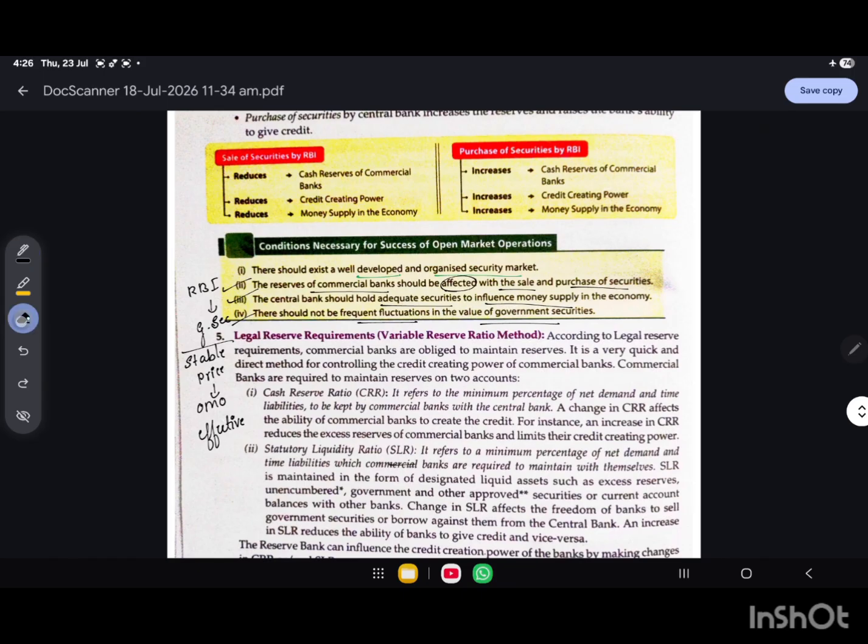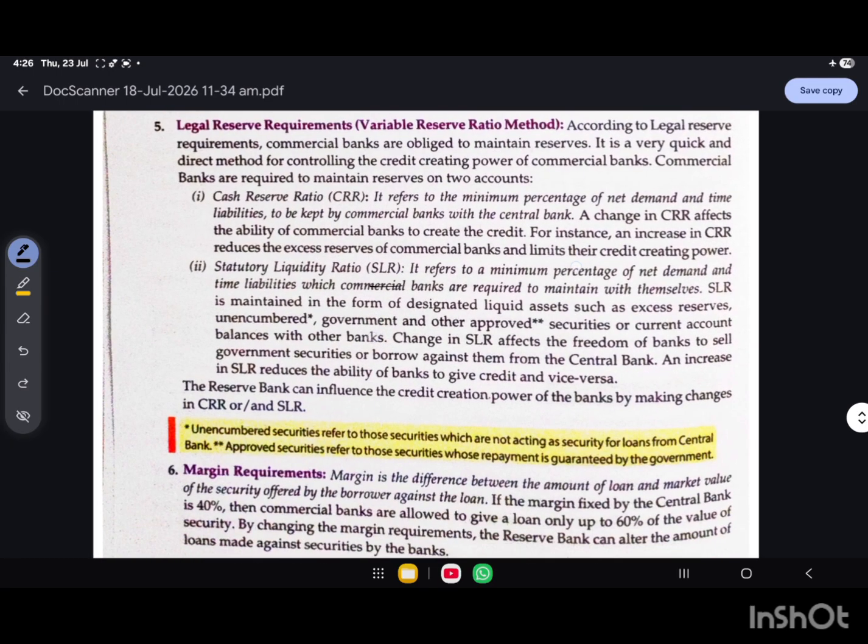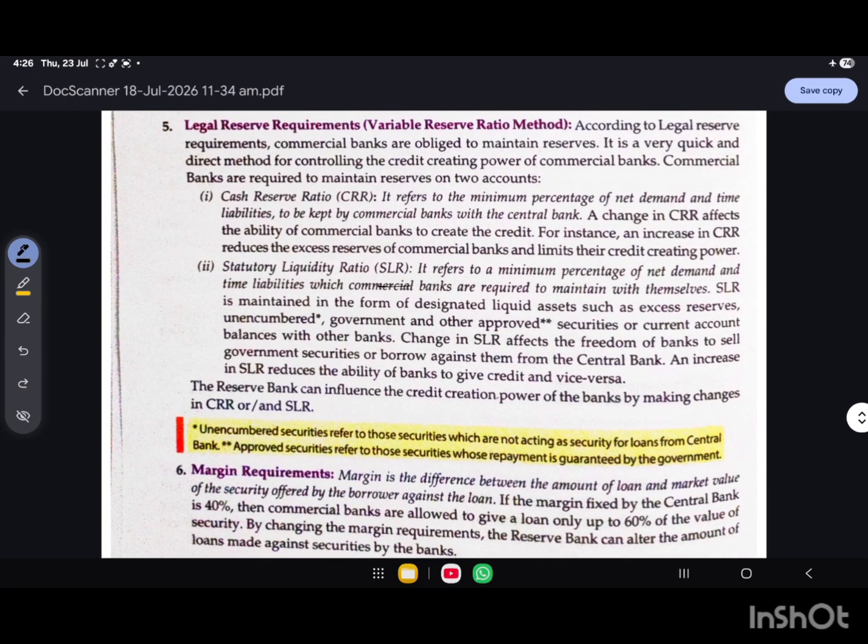Okay, so I hope you understood what this open market operation is, what the conditions of the open market operation are, and what the effect of the OMO is on the sale or purchase of securities by RBI. So now the fifth function is the legal reserve requirement, which we also call the variable reserve ratio method.